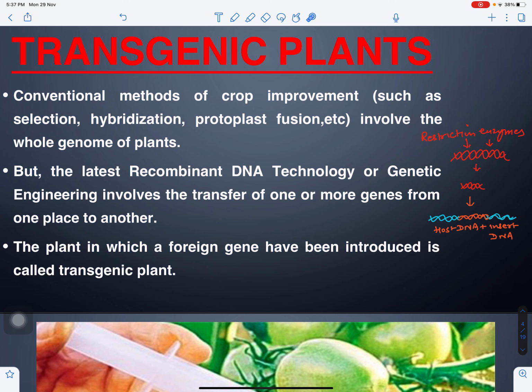Other methods were selection, hybridization, protoplast fusion. These methods were used for the creation of transgenic crops, but now this is the latest technology, also called recombinant DNA technology or genetic engineering, because we are introducing a gene into some other plant. We are introducing the DNA into the other plant. So this plant with the foreign gene or foreign DNA is called a transgenic plant or transgenic crop.